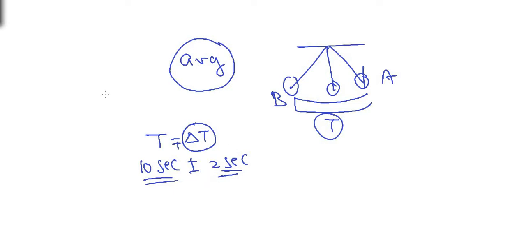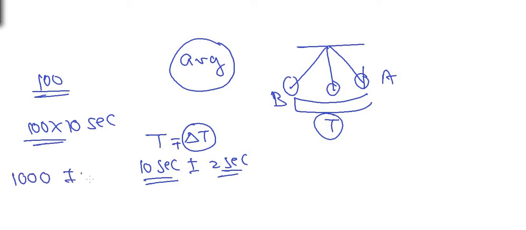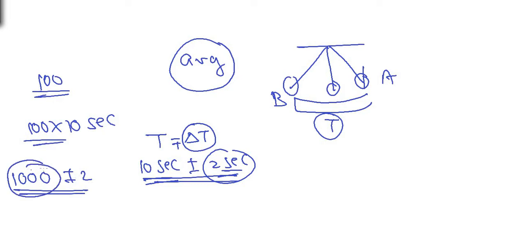But instead of doing so, if we take a reading of 100 oscillations, then the same error will be introduced over 100 multiplied by 10 seconds, which is equal to 1000 seconds. So 1000 plus or minus 2. See what a drastic reduction in the error that is. For one reading, we are introducing an error of 2 seconds over 10 seconds, and for 100 oscillations we are introducing plus or minus 2 seconds over 1000 seconds. So by increasing the number of readings, we can minimize the error. That is why we always insist on going for the mean value or average value, so that the error might be reduced.